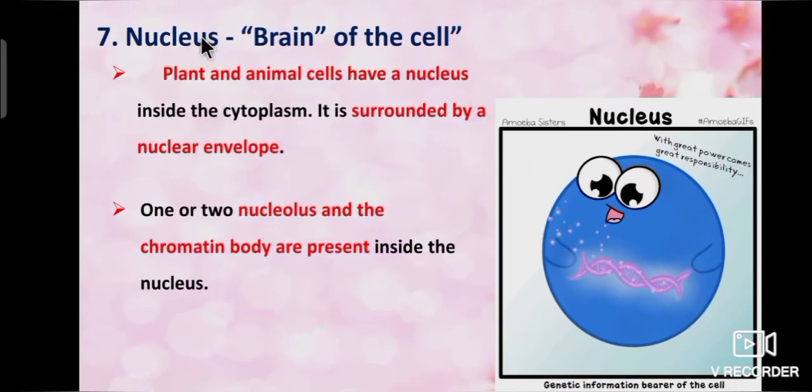Next one, nucleus. The nucleus is otherwise called the brain of the cell. Plant and animal cells have a nucleus inside the cytoplasm. It is surrounded by a nuclear envelope. One or two nucleoli and the chromatin body are present inside the nucleus. Here the chromatin body has DNA and protein. The chromatin body helps to bind the DNA in the nucleus.